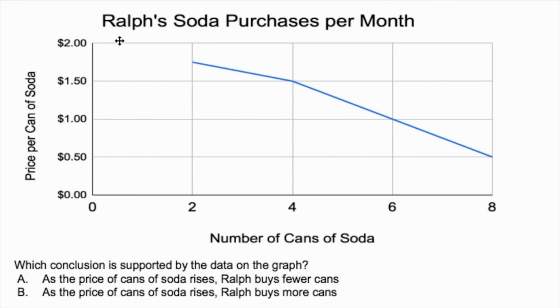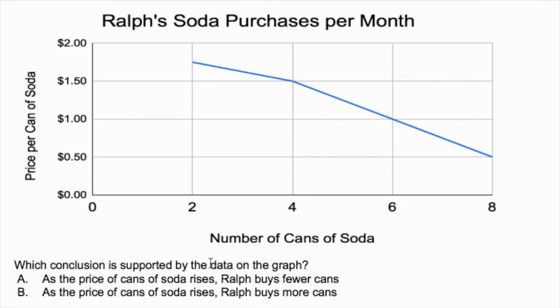We see here on the graph Ralph's soda purchases per month. Now, I say soda, I'm from the East. Some people in other places say pop, especially in the Midwest, and some people just say Coke, depending on where you live. Even if you're talking about a Mountain Dew or another soda, some people would just say Coke, some people say pop, some people say soda. I wanted to include everybody here, but to make the data a little bit cleaner to present, I just wrote soda here. So bear with me if you're from a region where you say something besides soda.